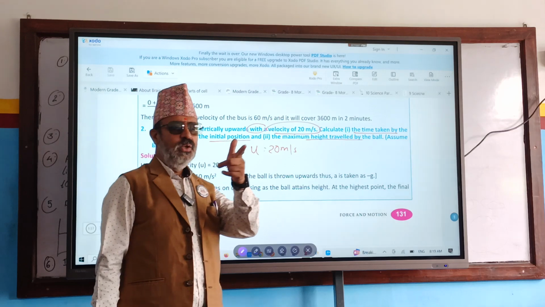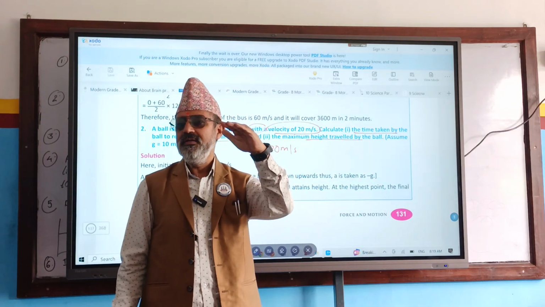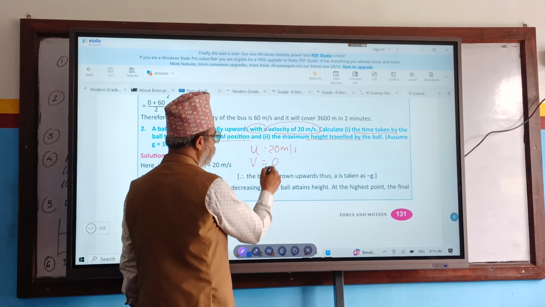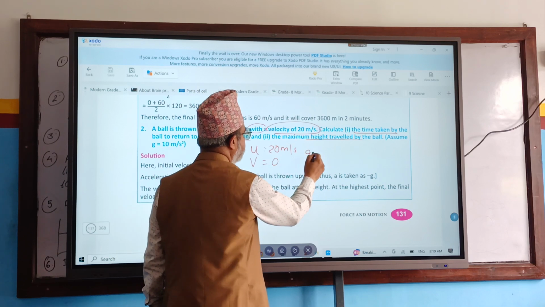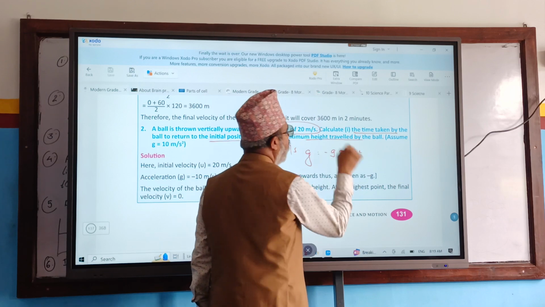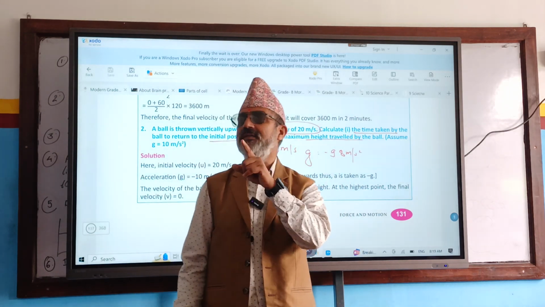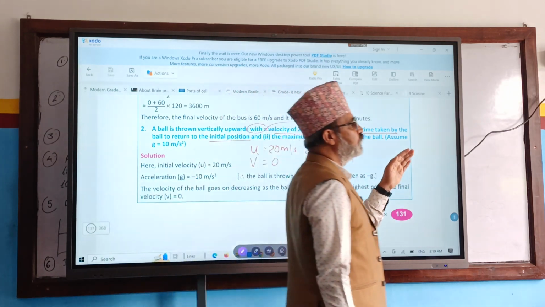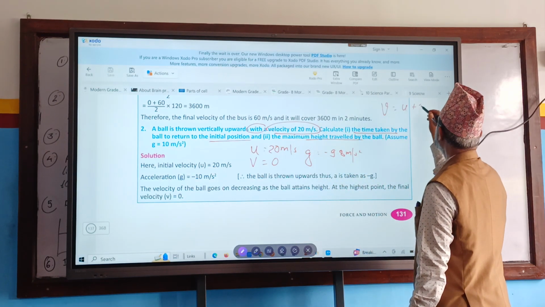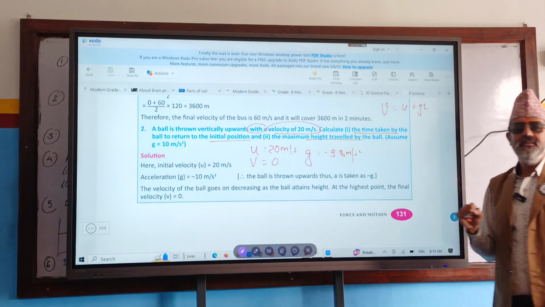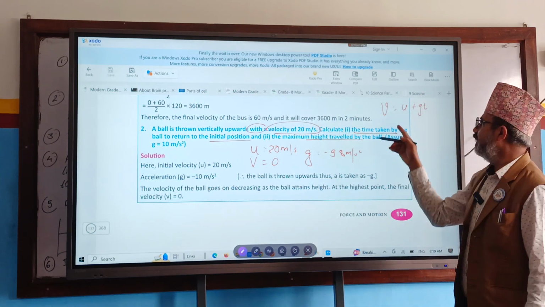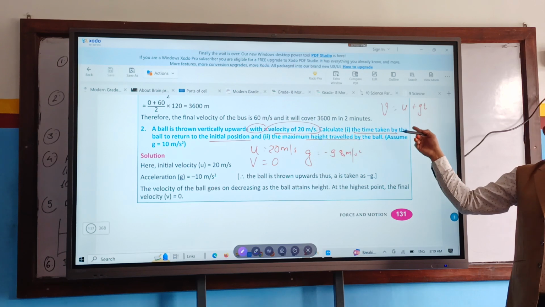Use your logic. When we throw something upward, the value of v will be how much? 0. V is 0. And the value of g will be negative. G is how much? Minus 9.8 meter per second square. Okay, before that I have to remind the formula related to falling bodies. V equals U plus gt. If somebody is falling or thrown upward, we don't write v equals u plus at.